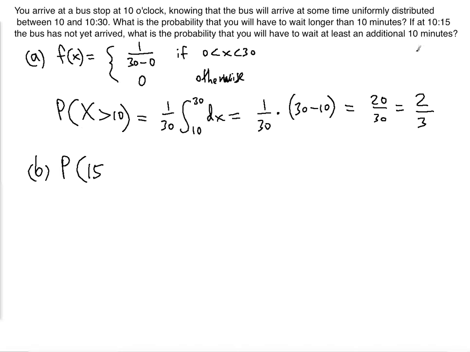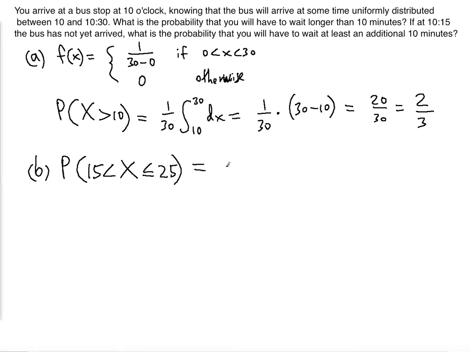So x, the random variable, will exceed 15, but it has an upper limit as well because it says at least an additional 10 minutes. We could say less than or equal to 10 plus 15, which is 25. At least an additional means that we're using less than or equal to 25.